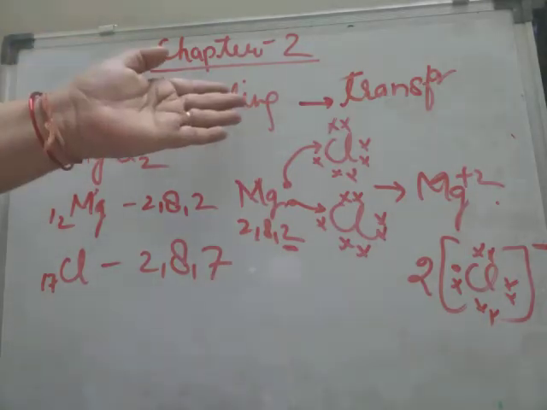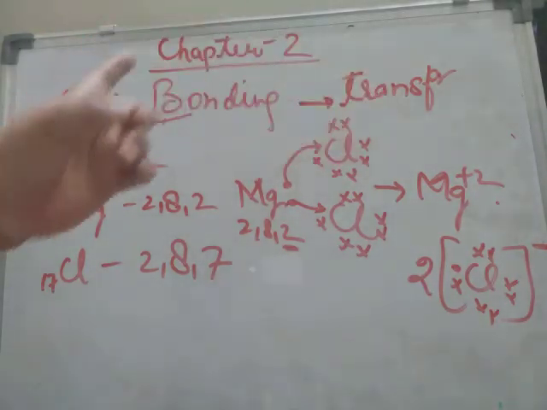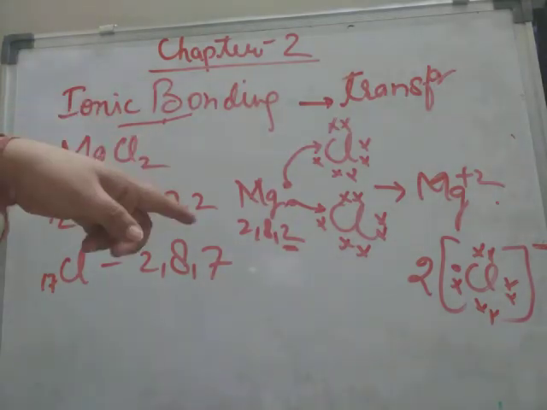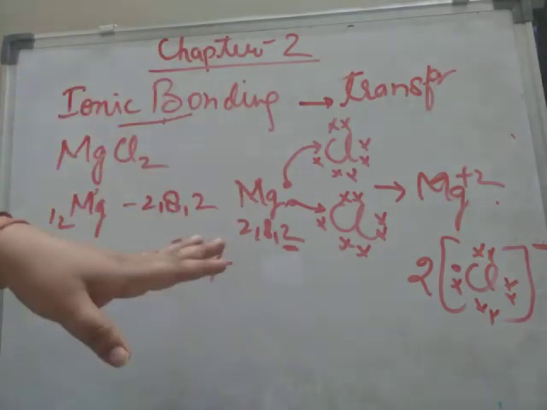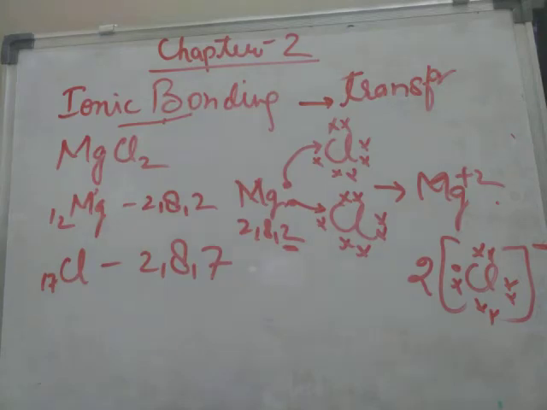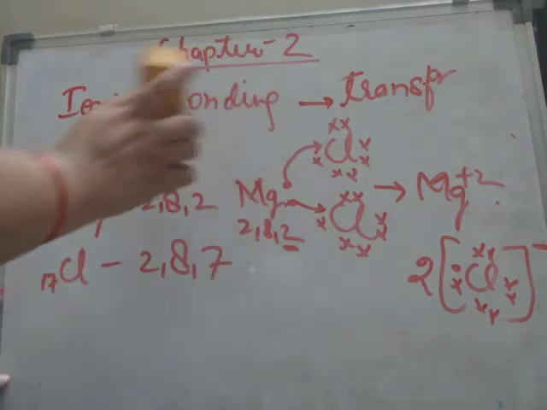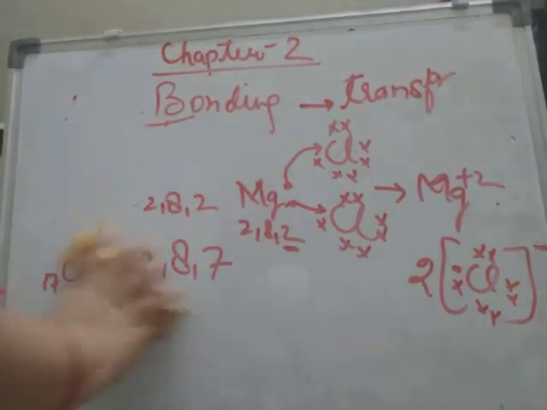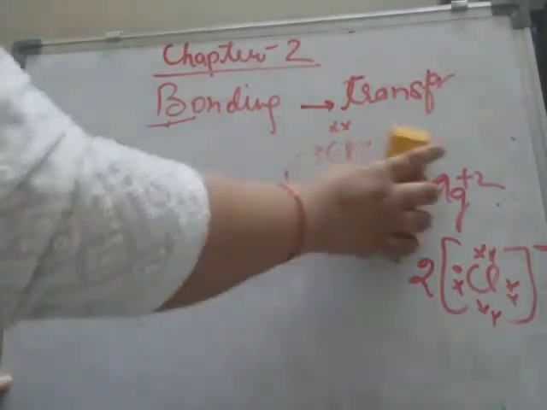Ionic bonds are formed by transfer of electrons from a metal atom to a non-metal atom. These are called ionic bonds. Now we will study covalent bonds, or covalent bonding.